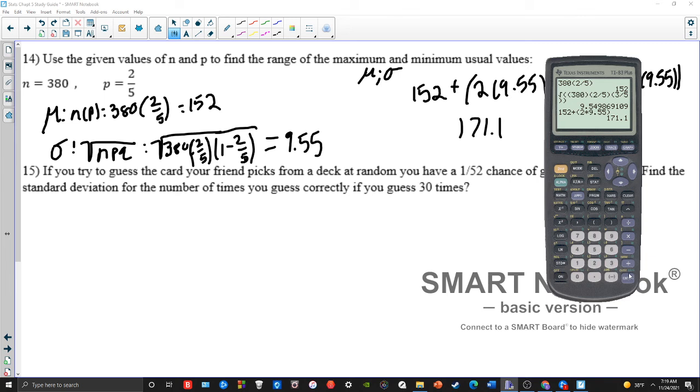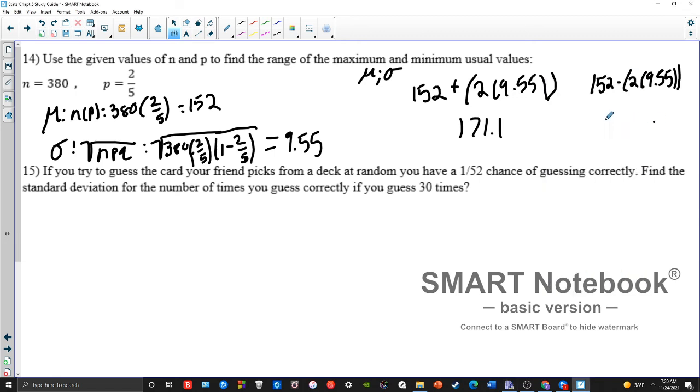And then do the same thing but subtract. And 132.9, that's my lower bound. So these are my max and minimum usual values, between 171.1 and 132.9. So again, to find the maximum minimum usual values, you need the average and the standard deviation. If it's a binomial problem, which this is, you can do the shortcuts to get your average and standard deviation.